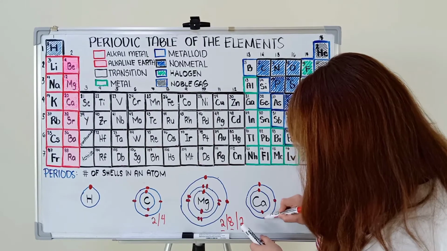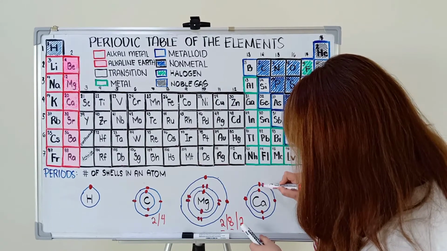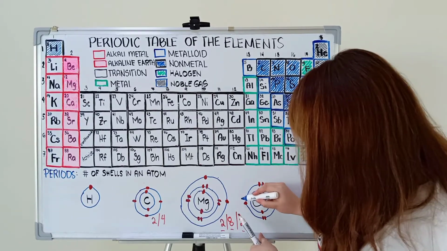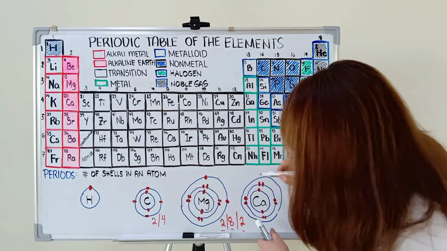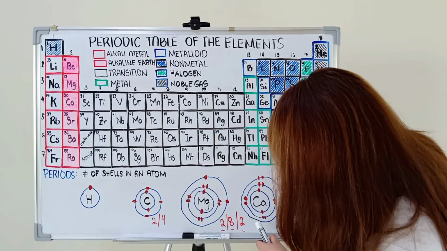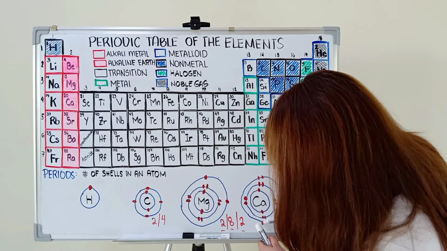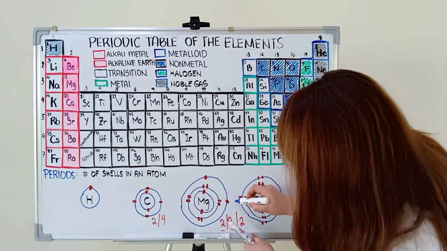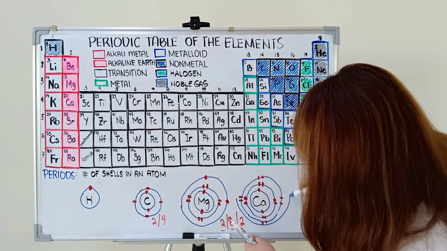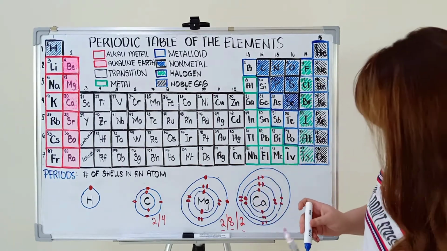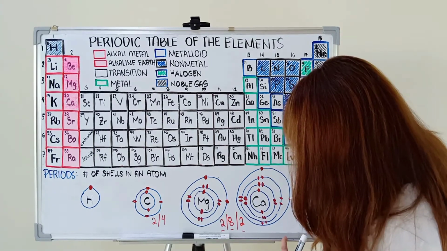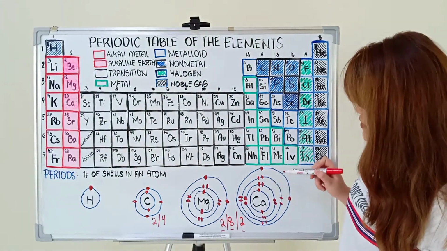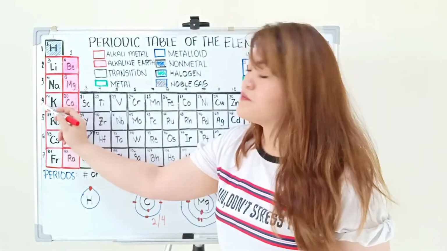3, 4, 5, 6, 7, 8, 9, 10. Na-fill din. So, move on tayo sa next shell. 10, 11, 12, 13, 14, 15, 16, 17, 18. And kulang pa rin, kaya magdodraw ako ng another shell. 19, 20. So, ilang shells meron tayo? We have 1, 2, 3, 4. And yes, calcium is in period 4.